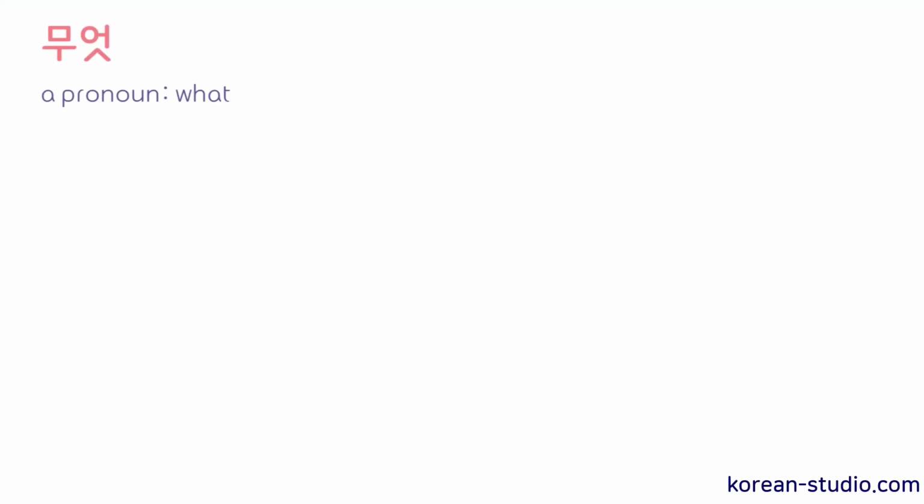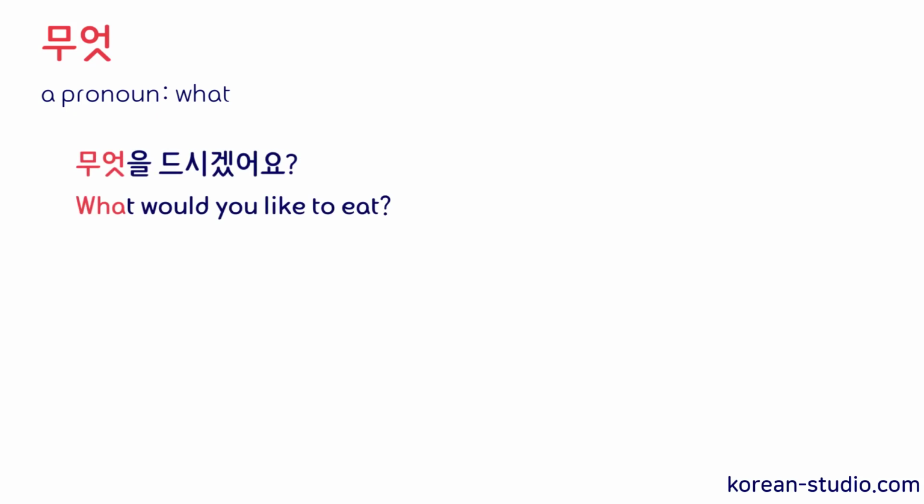Okay, so first up we have 무엇. 무엇 is a pronoun that means what. So if we want to ask what would you like to eat, then we can ask 무엇을 드시겠어요? This means what would you like to eat? However, 무엇 is quite formal, so it's generally only used in very formal settings and also in writing.